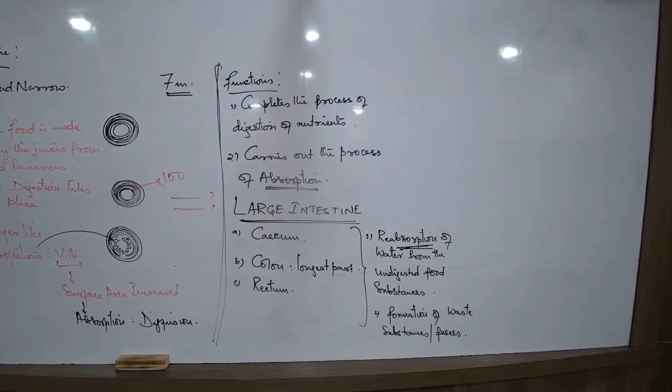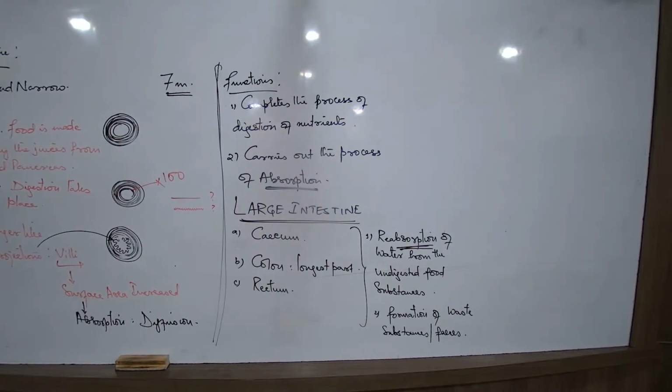And what would happen if a person suffers from diarrhea, cholera, in such situations? What happens when the person is constantly giving away a whole lot of water from the body? That's the reason the person may collapse also, because so much water is lost from the body. So our body is made in such a way that when the waste substances are moving up, a whole lot of reabsorption of water takes place. Meaning what? The water has to be given back to the blood.